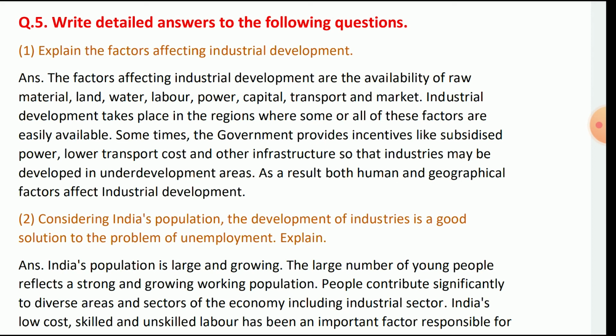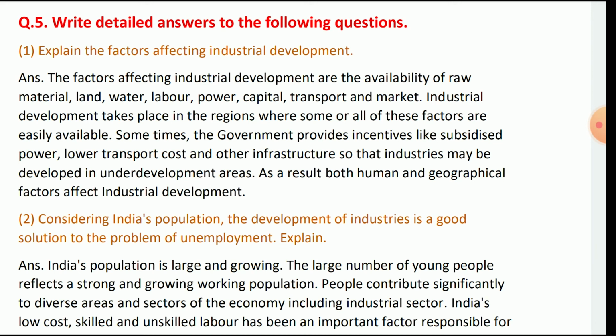Industrial development takes place in the region where some or all of these factors are easily available. Sometimes the government provides incentives like subsidies, power, low transport cost and other infrastructure, so the industry may develop under the development areas.